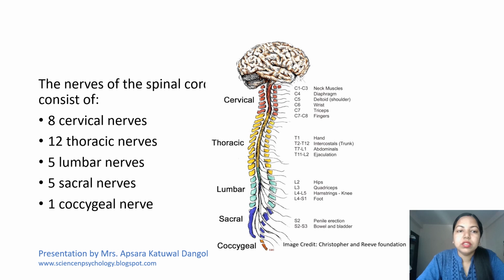The spinal cord consists of the following nerves: eight cervical nerves, as you can see in the figure, from C1 to C8, and 12 thoracic nerves, T1 to T12, and 5 lumbar nerves, L1 to L5, and sacral nerves from S1 to S5, and coccygeal nerves, which is 1.